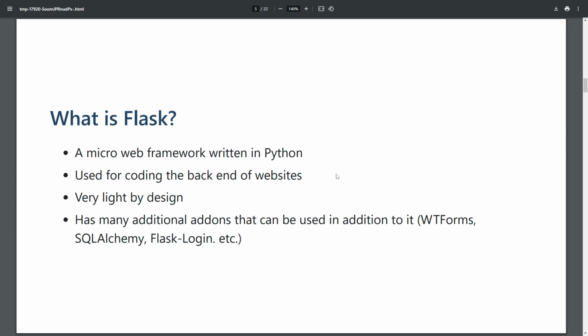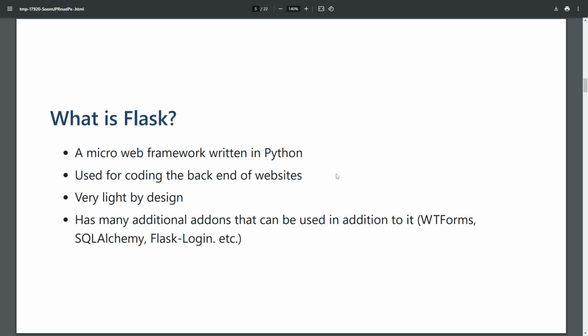I call it a micro web framework because it's very light by design. It doesn't have a ton out of the box that you can do with it, and that's actually a good thing because Flask is very unopinionated. It doesn't tell you exactly how you have to do stuff. It just gives you a very solid foundation, some very simple tools to create this back end of your website, and then you have many additional third-party libraries that help extend it so that you can do additional things.